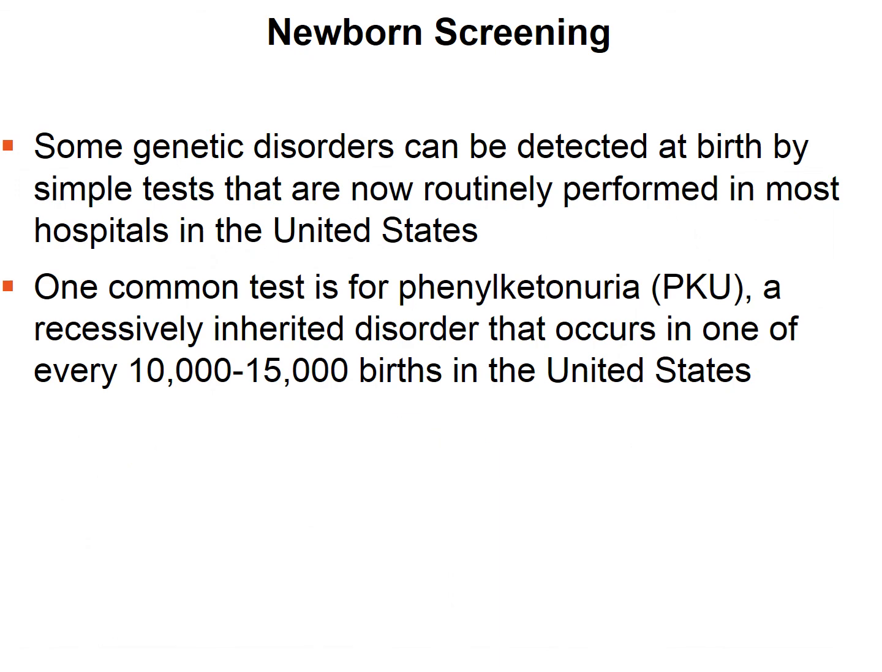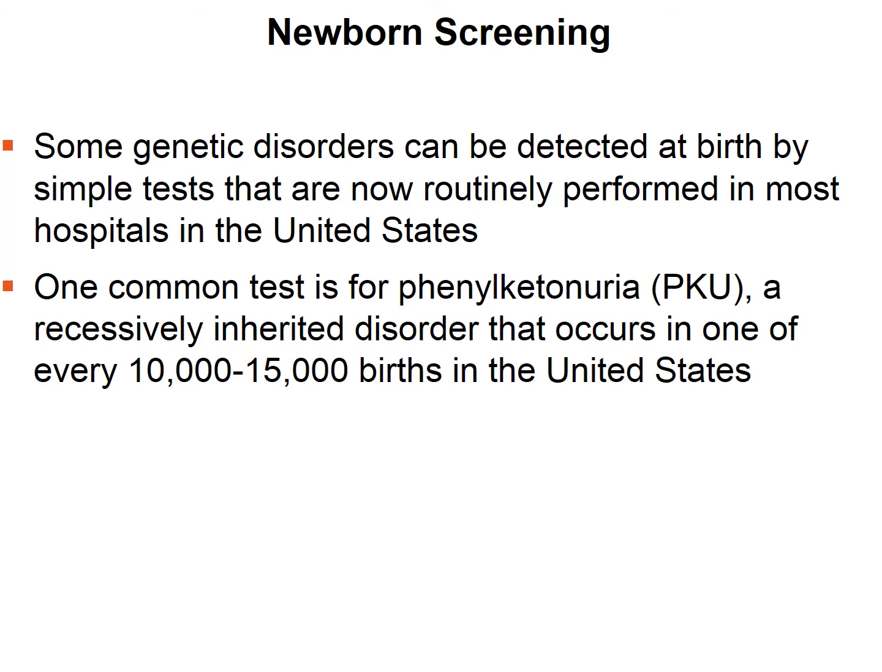Some genetic disorders can be detected at birth, so a newborn can be screened. And these are simple tests that are routinely performed in most hospitals in the United States for some disorders. One common test is for PKU. This is a recessively inherited disorder that occurs in one of every 10 to 15,000 births in the United States. So if a person has two recessive copies of the allele, they lack an enzyme that can break down phenylalanine. And this could cause mental impairment later on.